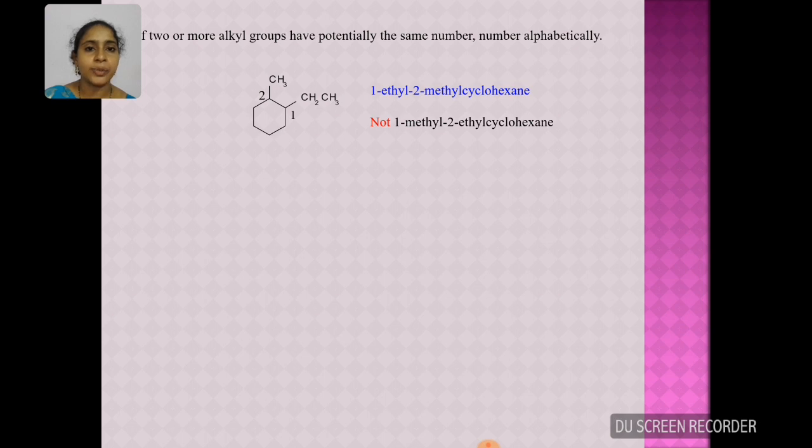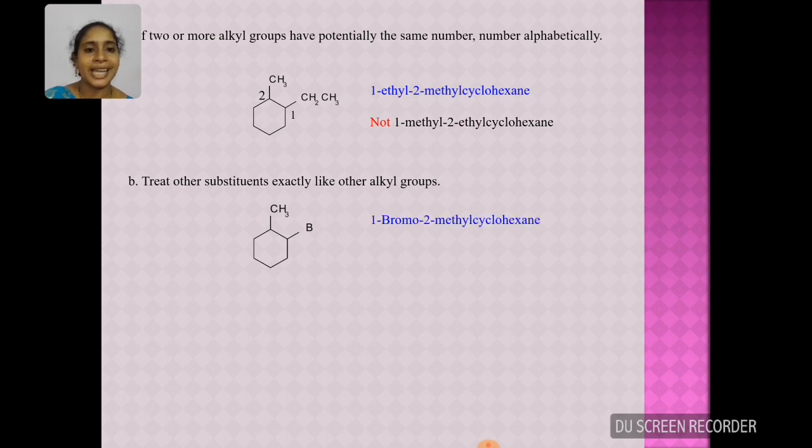If groups other than alkyl groups are present, then you also have to follow the same rule, that is, give the least possible number to the group that comes first alphabetically. Here bromine starts with the letter B. Hence, the lowest number will be given to bromo rather than methyl. The name of the compound is 1-bromo-2-methylcyclohexane.